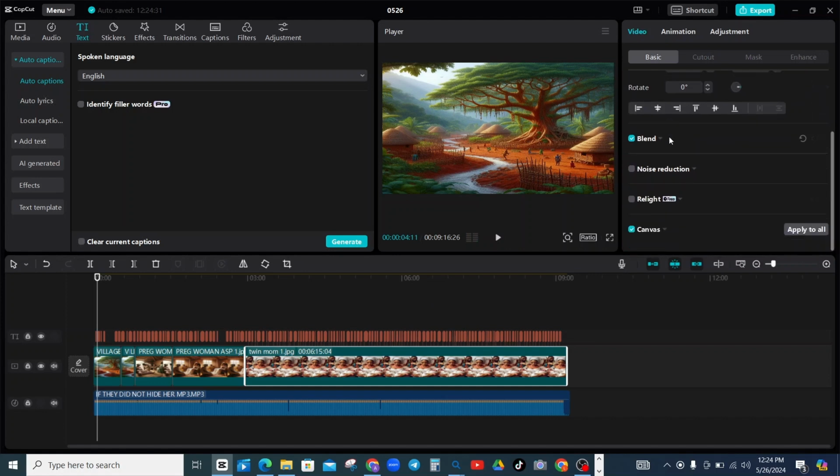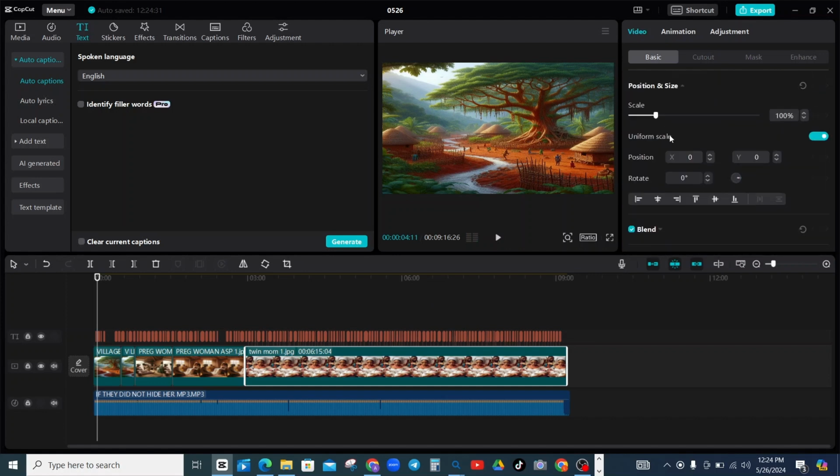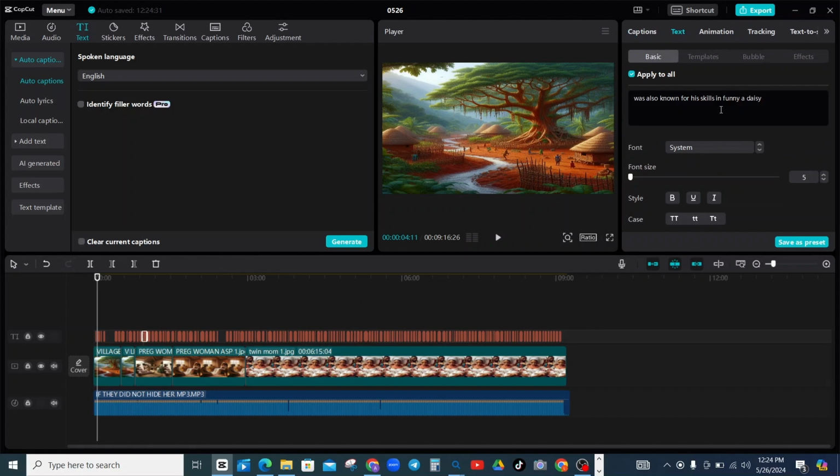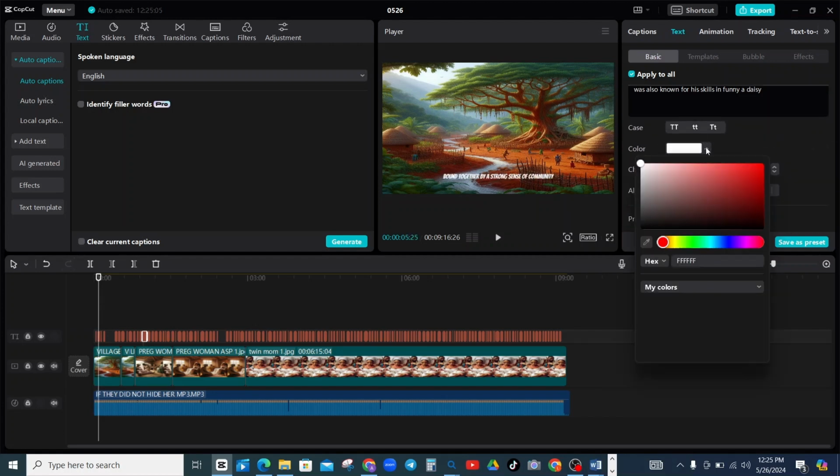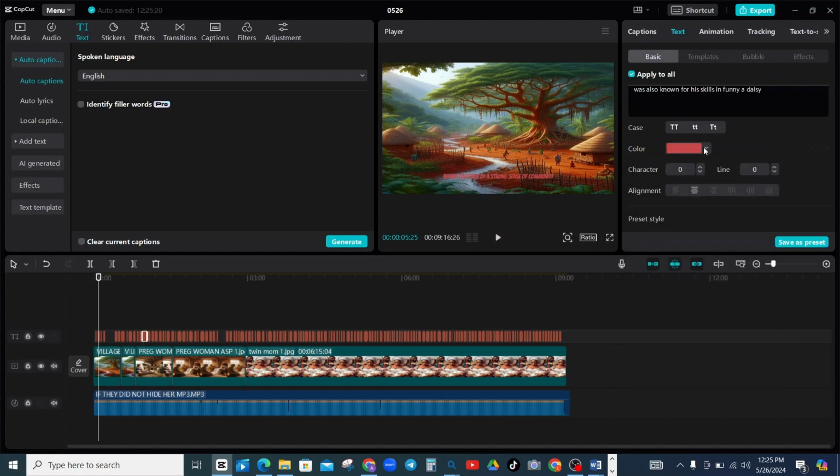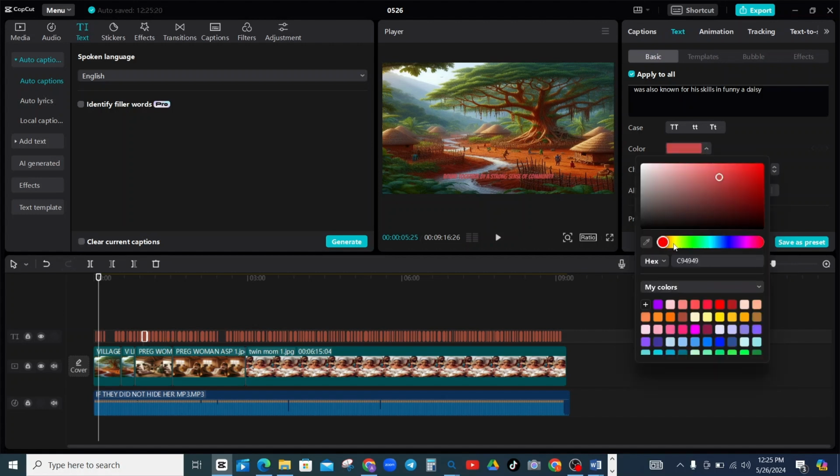The next thing, once you are done, you can render this, or you come over to this place and change the font. You click here to change the font. You can also come here and change the colors if you wish, or you still leave the color in white the way it is. If you don't want it to change, you can leave it.